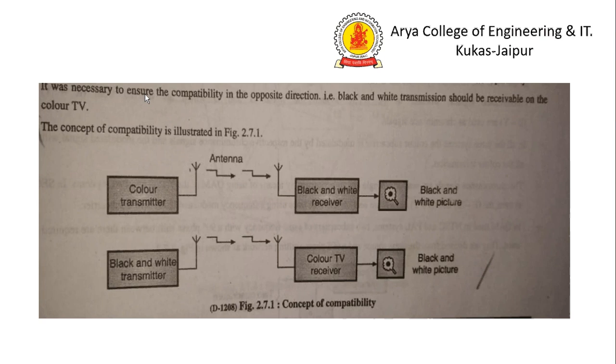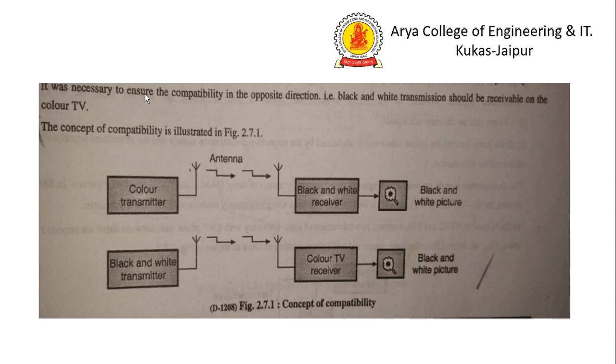Basically, ensure that opposite black and white transmission should be received on the color TV. The concept of compatibility is listed in this figure: color transmitter, black and white transmitter, black and white receiver, color TV receiver, black and white pictures.